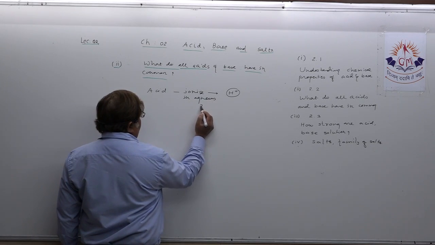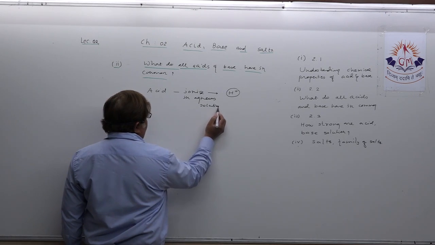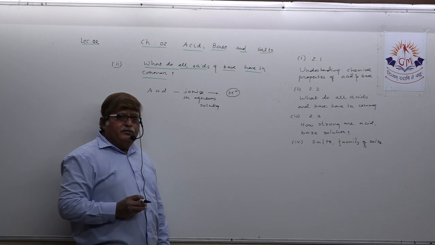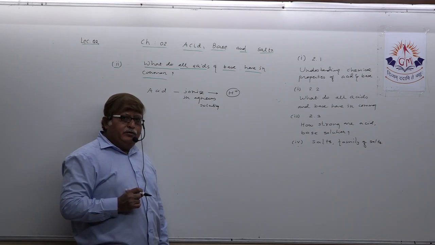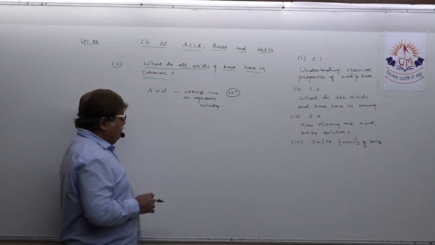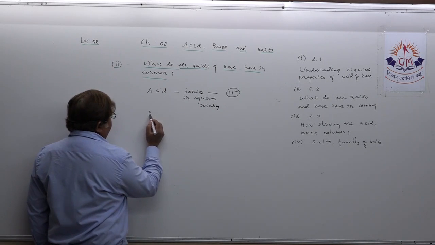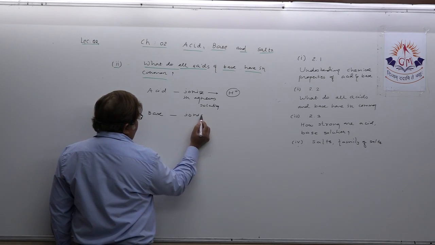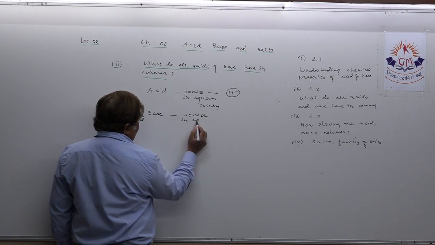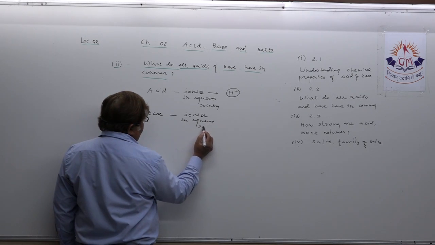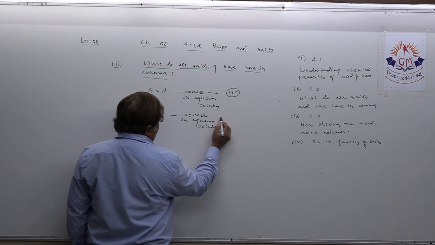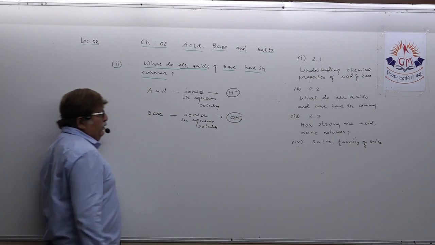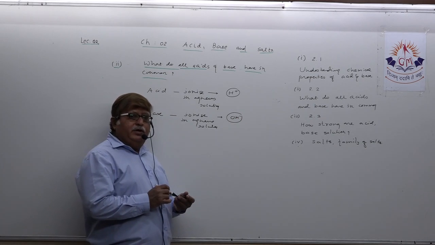Acid does not release hydrogen ion in dry form, only in aqueous solution. Similarly, if it is a base, when the base ionizes, obviously in aqueous solution, that's compulsory, it releases OH minus ion. This is final for acid and base.